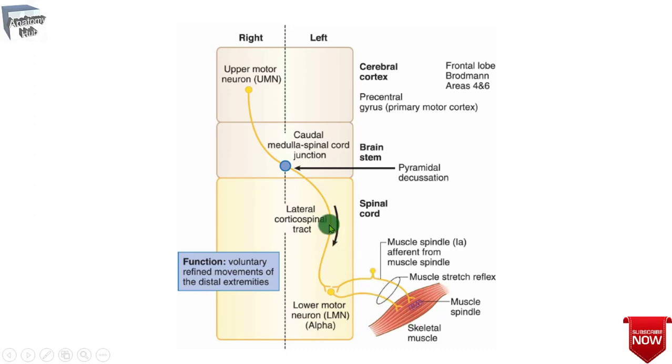So, two motor neurons, an upper motor neuron and a lower motor neuron, must be involved to perform this action. The upper motor neuron innervates the lower motor neuron, and the lower motor neuron innervates the skeletal muscles.